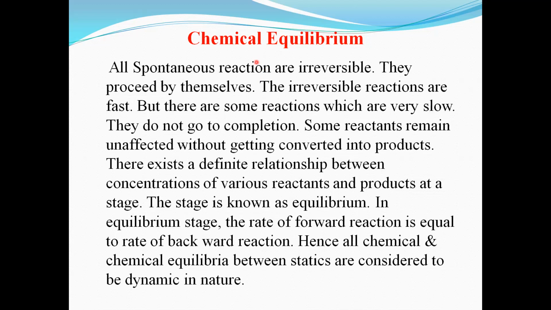A reaction in which heat is evolved is called exothermic, and a reaction in which heat is absorbed is called endothermic.